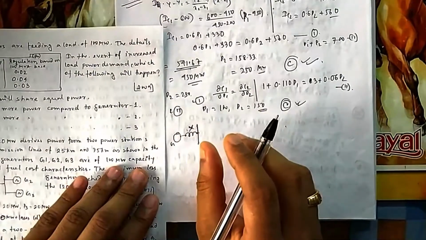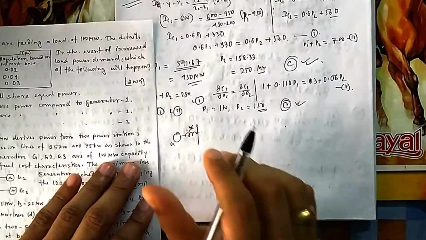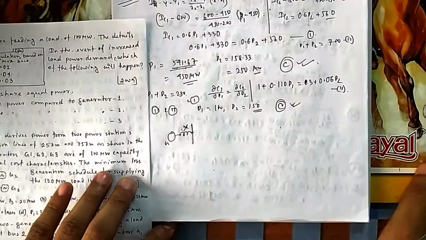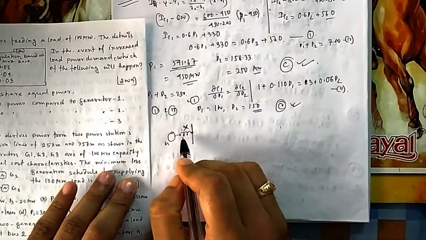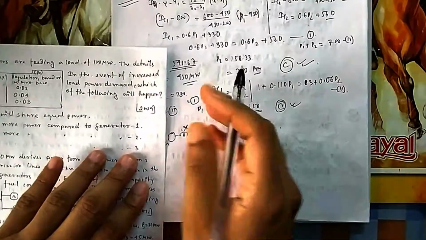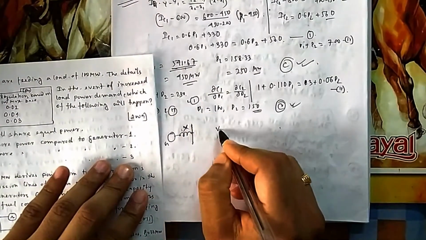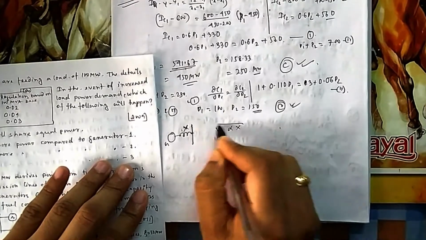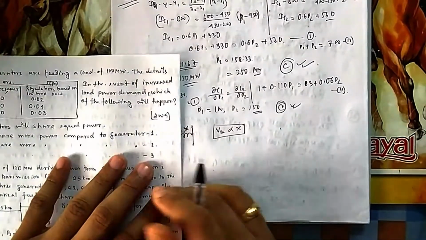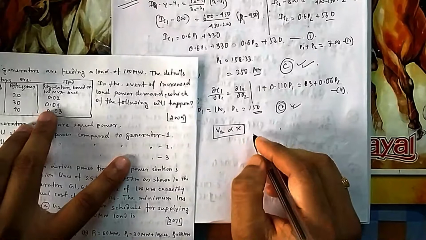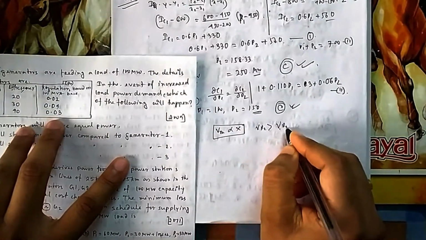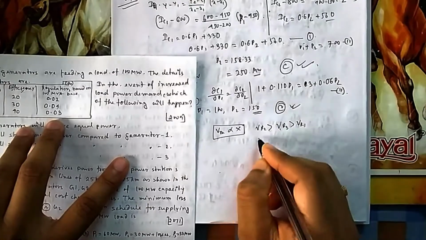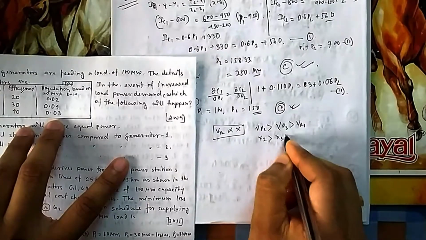Regulation should be as small as possible, because it is no load minus full load by no load. So it is the difference between no load and full load that matters. If the drop increases, then regulation will increase. So voltage regulation is directly proportional to your X. That we know. So you can see here VR2 is the highest, then VR3, then VR1. That means X2 is highest, then X3, then X1.